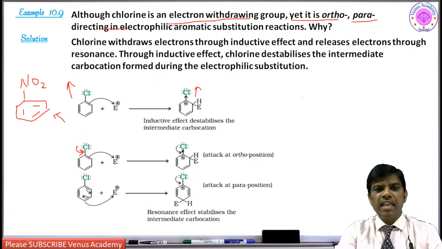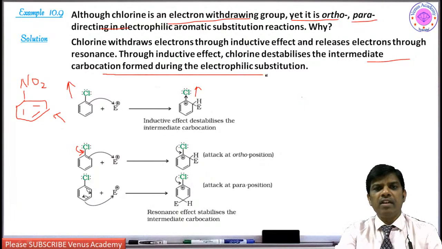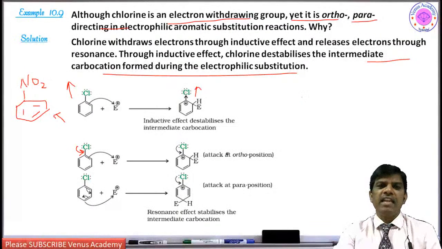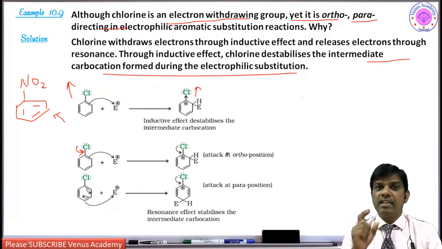Attack at the ortho and para positions is facilitated by this resonance stabilization because of the mesomeric effect. Though the inductive effect destabilizes the intermediate, the carbocation formed during electrophilic substitution is stabilized by its lone pair of electrons. That is why it undergoes electrophilic substitution and directs the incoming electrophiles at ortho and para. Yes, students, you will get this question a number of times.